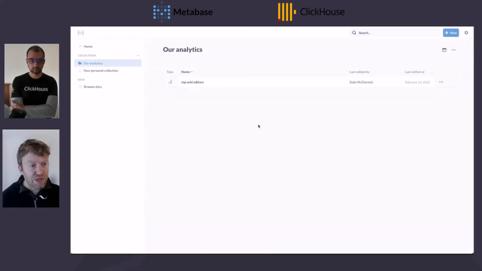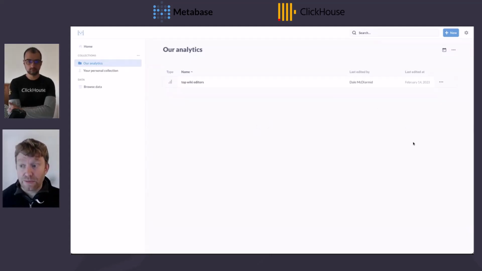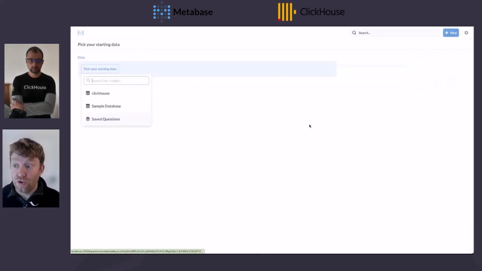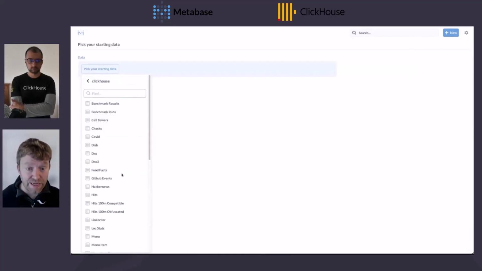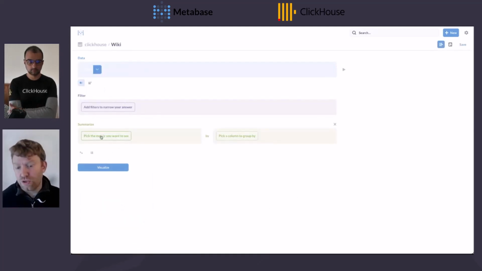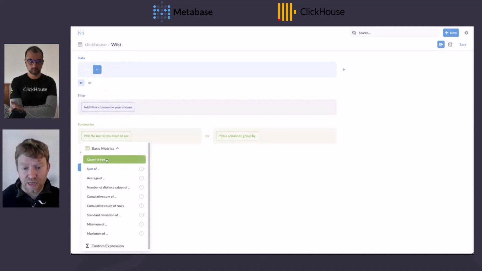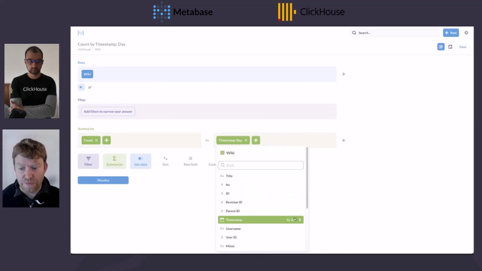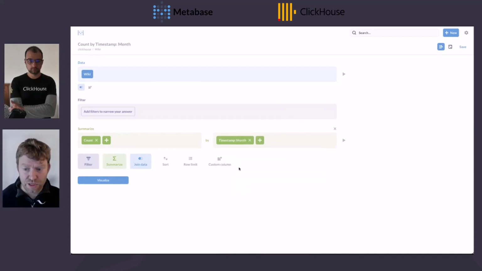Right, now I'm going to show another technique for building a visualization. Again, no SQL, but this time I'm going to do what's known as a question in Metabase. So I simply select new question, and I select my database, then my table. I know that I want the metric to be count of rows, and I want them over time, and it's bucketed automatically for me by day. I'm going to make that month. And I know that I want to bucket by user. But I now need to restrict to the top 10 users.